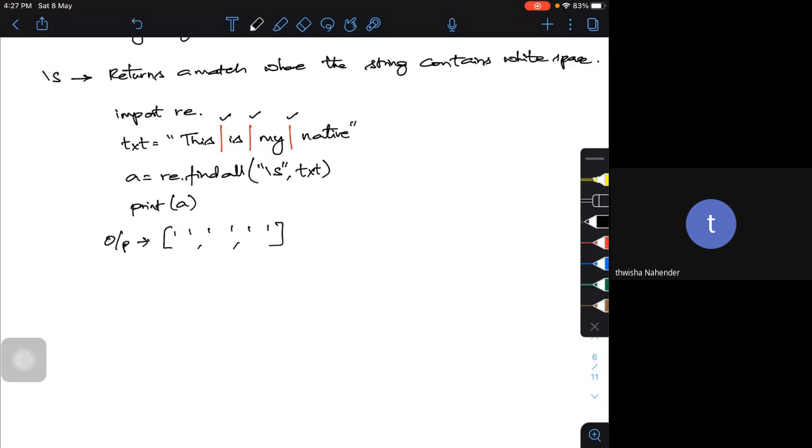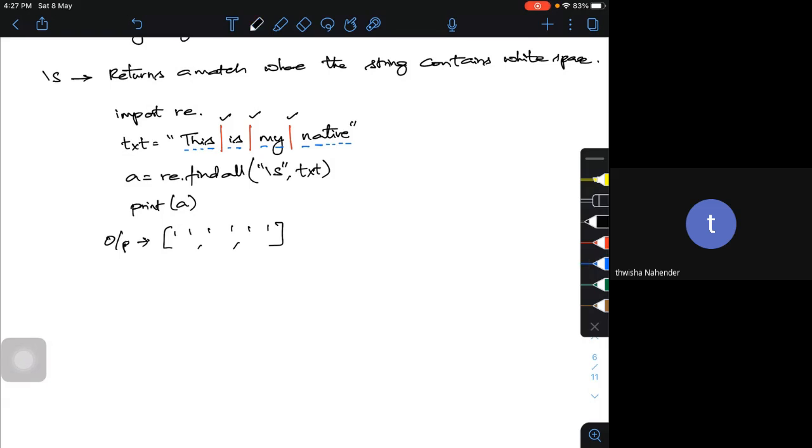There is one more special character. Small s returns a match where the string contains white spaces. If I want to search for only the filled characters, here I have THISISMYNATIVE, these are non-white space characters.